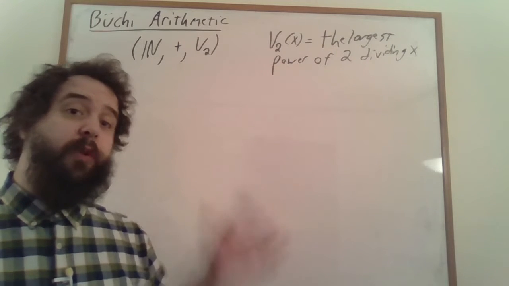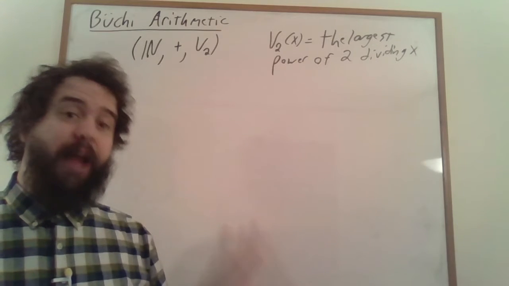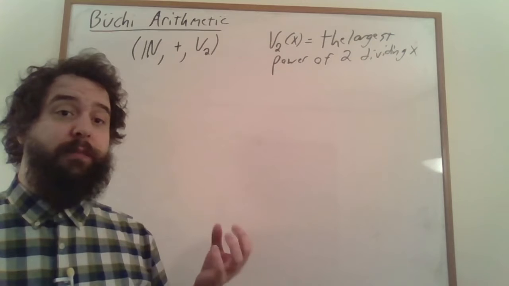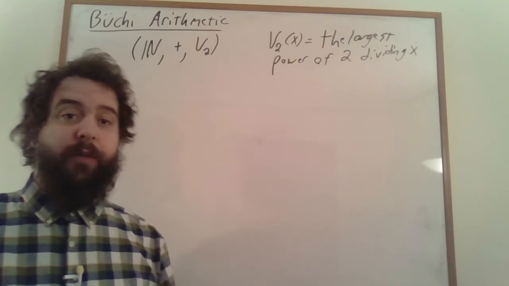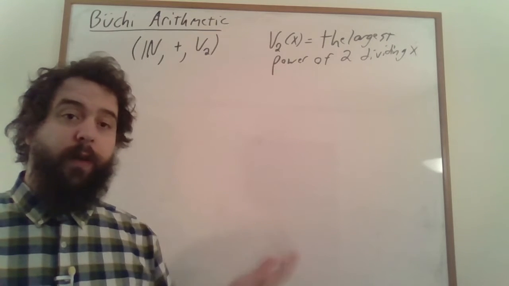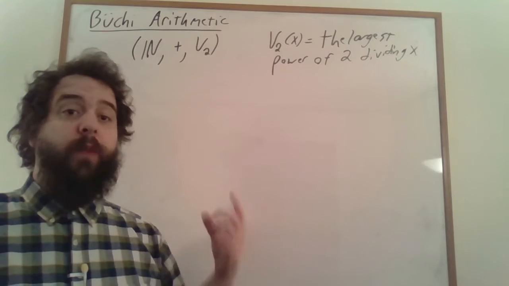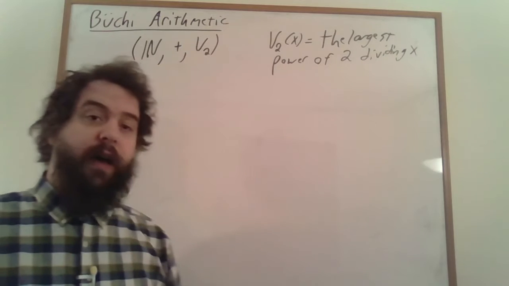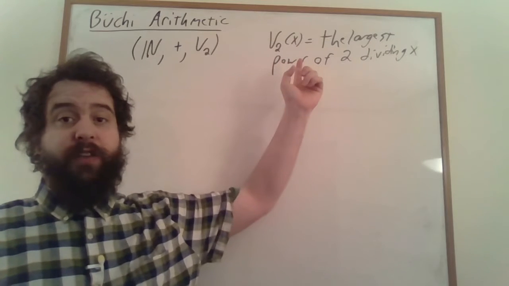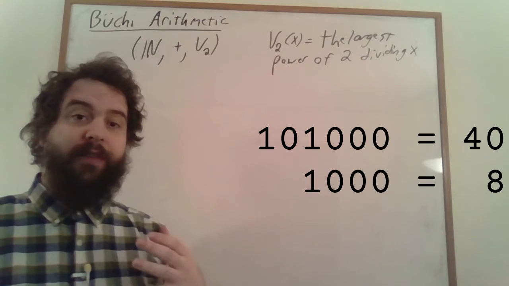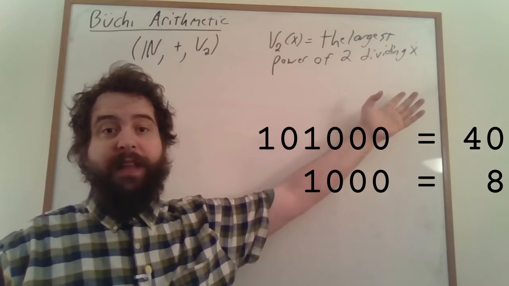On the other hand, Büchi arithmetic uses a different encoding for the natural numbers, specifically a binary encoding. If we encode our numbers in base 2, then we know that we can talk about addition of numbers. We've seen in a previous video that no matter what base you pick, base 2, base 10, whatever, we can talk about addition with finite state automata. And this encoding also makes it very easy to talk about v2, right? If you have a binary representation of a particular number, you can figure out what the largest power of 2 dividing that number is very easily.